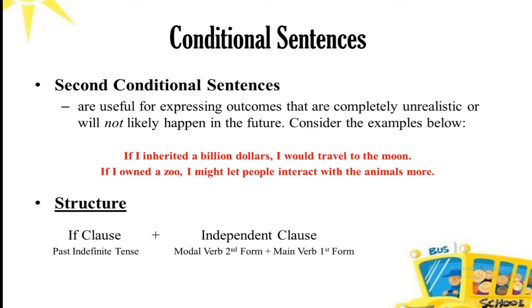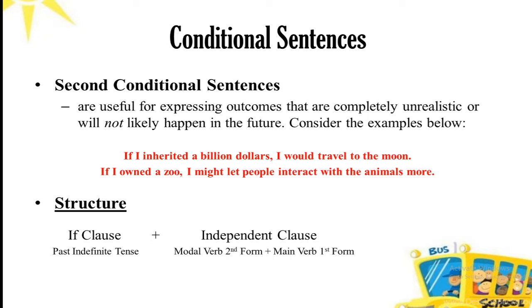And there is another element to be noticed in the second conditional sentence, that is an unrealistic outcome. For example, if I inherited $1 billion, I would travel to the moon. This is obviously a wish. If I inherited $1 billion, this is a wish.